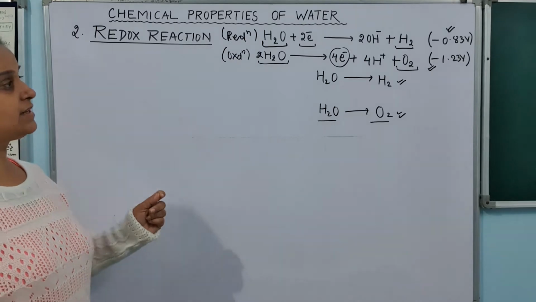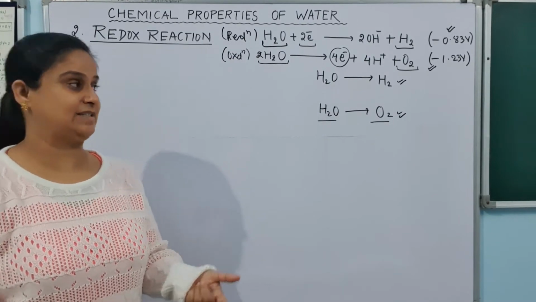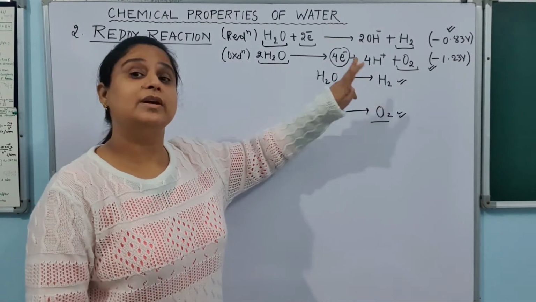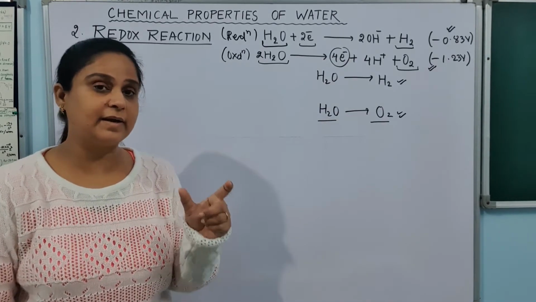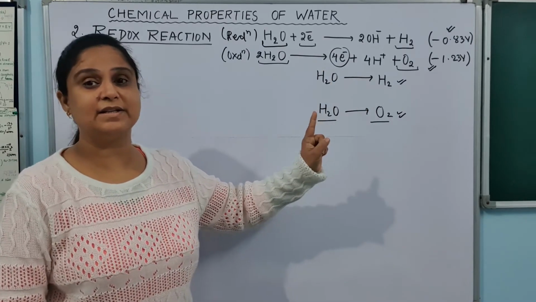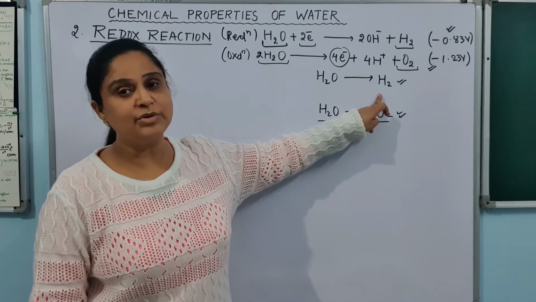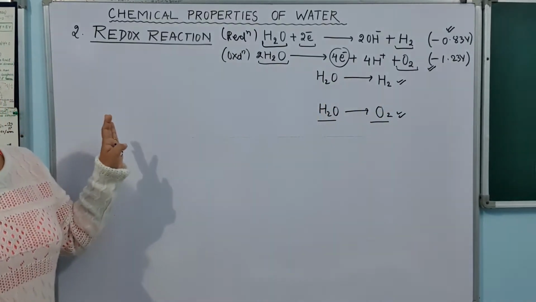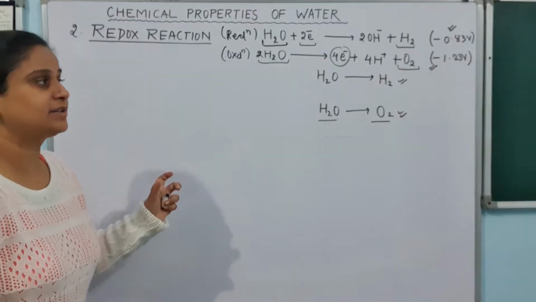So let's first see the reaction in which water is working as an oxidizing agent. And who is an oxidizing agent? The one which reduces itself. So do remember, whenever water works as an oxidizing agent, it will reduce itself, meaning it will turn into hydrogen. I'm going to show you a very simple reaction which you have already done many times, and that is the reaction with very highly reactive metals.